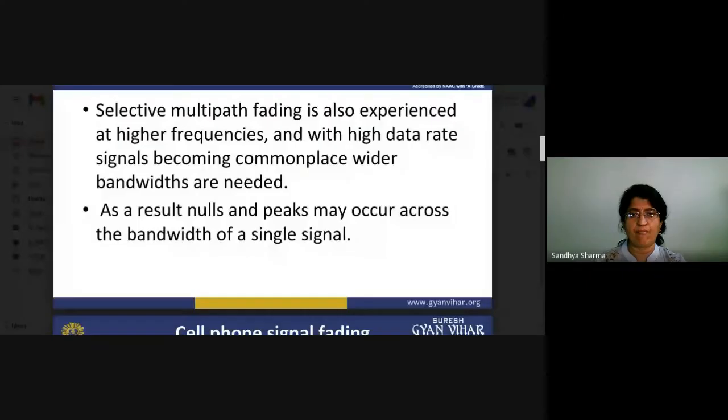So selective multipath fading is also experienced at higher frequencies, and with high data rate signals becoming commonplace, wider bandwidths are needed. As a result, nulls and peaks may occur across the bandwidth of a single signal. So there may be so many challenges in the fading.